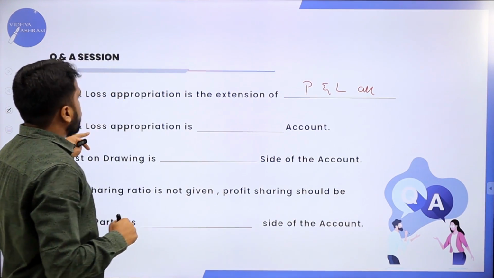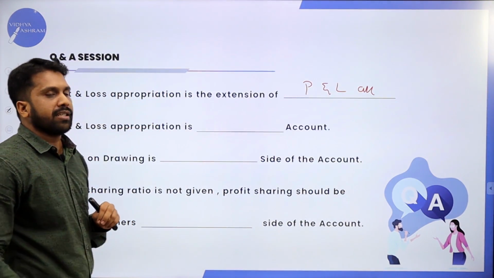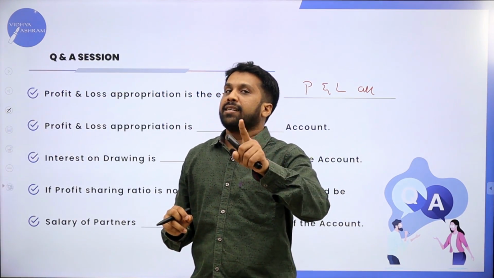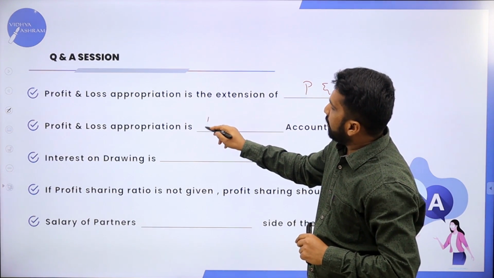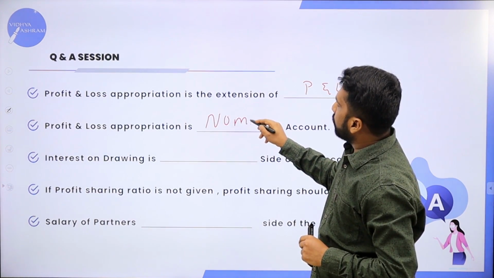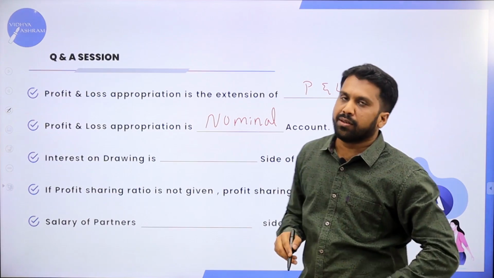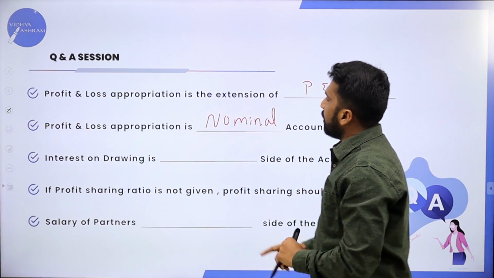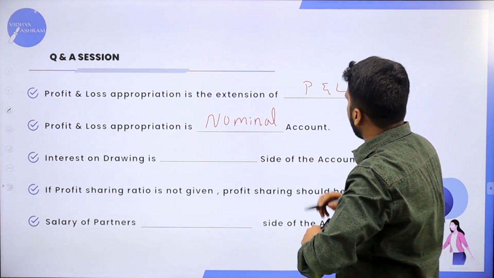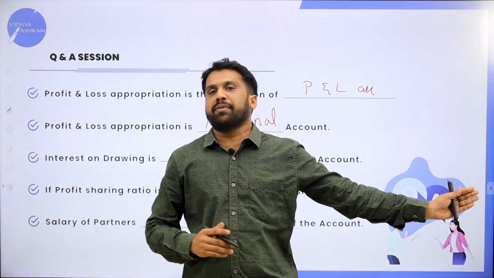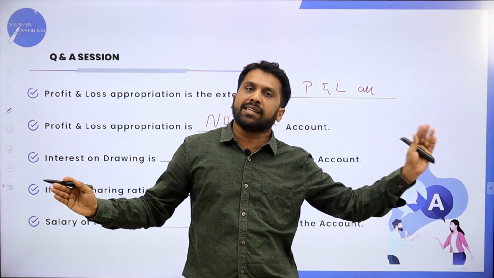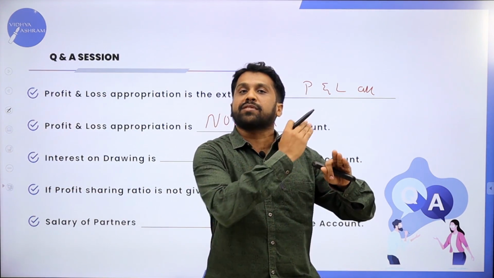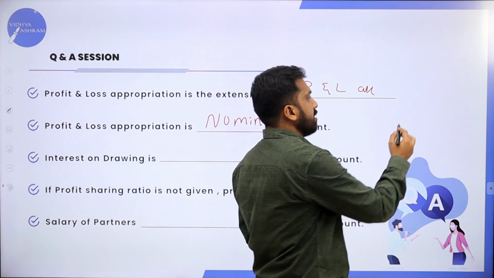Second one: profit and loss appropriation is dash account. Just now I explained, it is a nominal account. What is nominal? Expenses and income. Now, interest on drawing: which side of the account? This is called debit, this one is credit. Is it the debit side or credit side? Interest on drawing always comes under the credit side. Remember this.